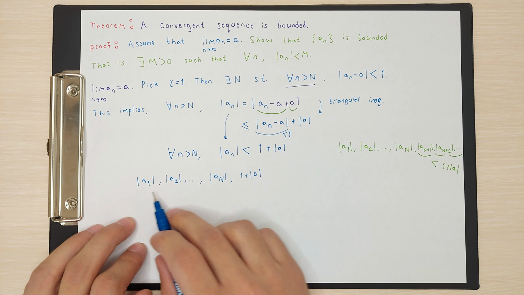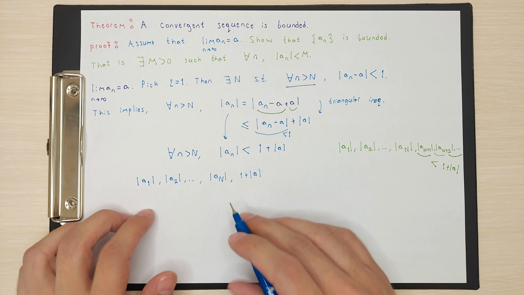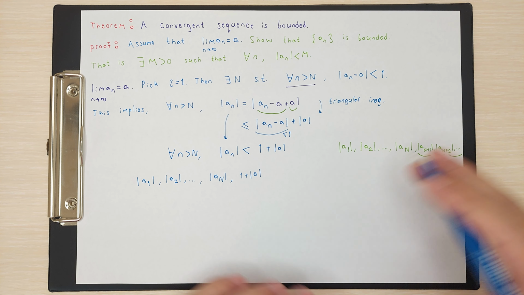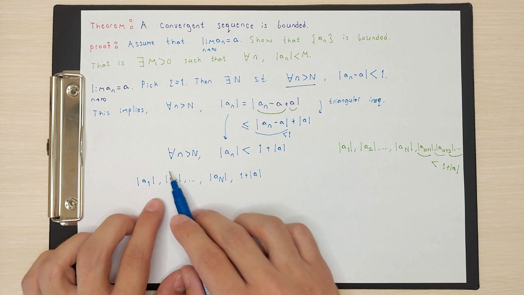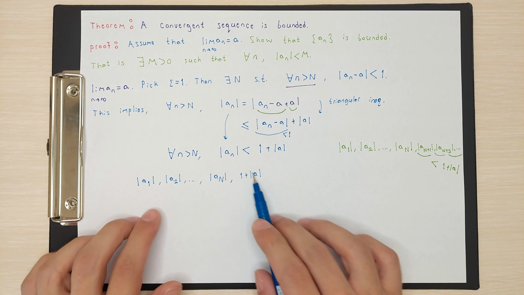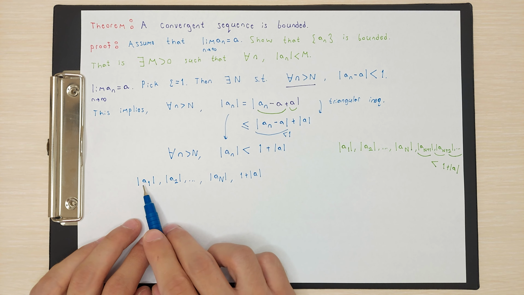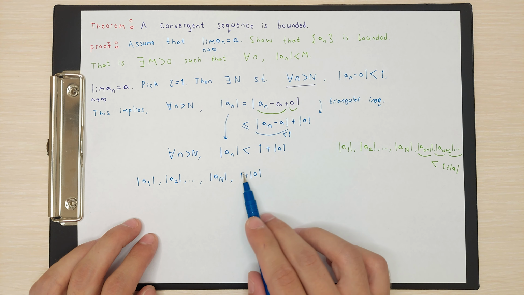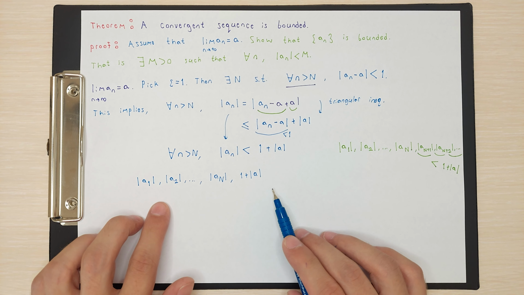How can we decide that these terms are less than one real number m? Maybe a2 is the highest value among these N plus 1 terms. Do not forget that we have 1, 2, up to N plus 1 terms in here, right? We don't know which one is the maximum.